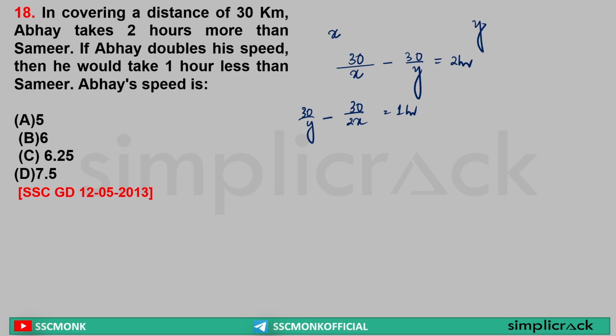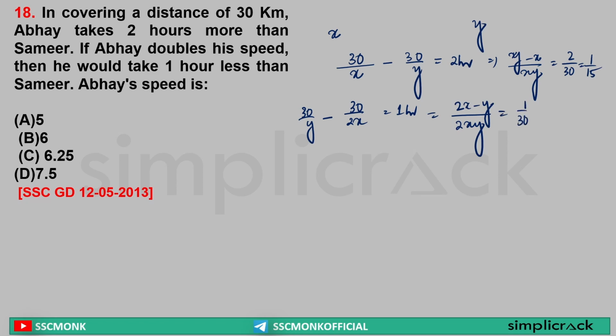Yes. Now with these two statements, our whole calculation will be done. Okay? Now get ready. In the first equation, if I take 30 common, it will be (y minus x) by xy is equal to 2 by 30, that is 1 by 15. In the second, it will be (2x minus y) divided by 2xy is equal to 1 by 30.